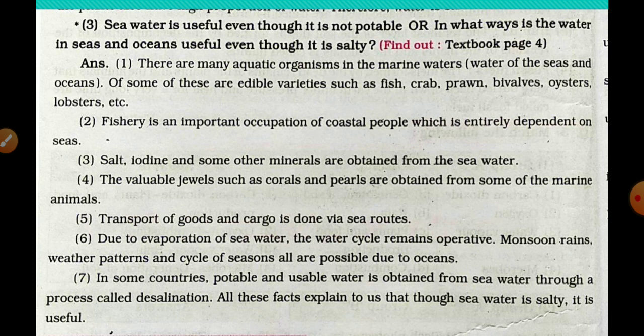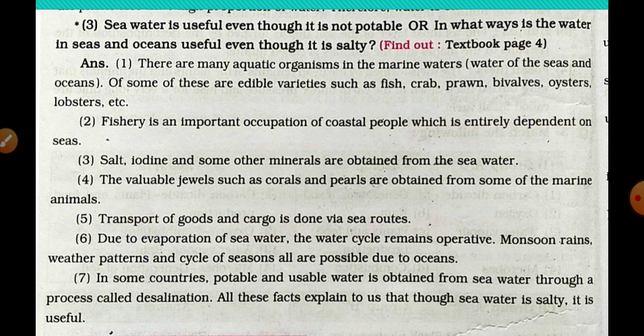Third point, salt, iodine and some other minerals are obtained from the seawater. The valuable jewels such as corals and pearls are obtained from some of the marine animals.